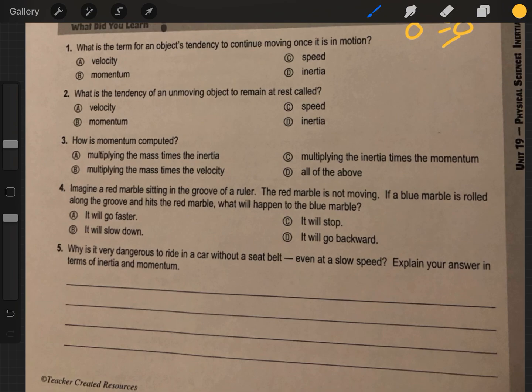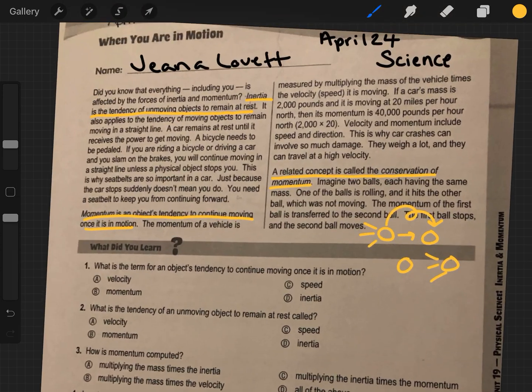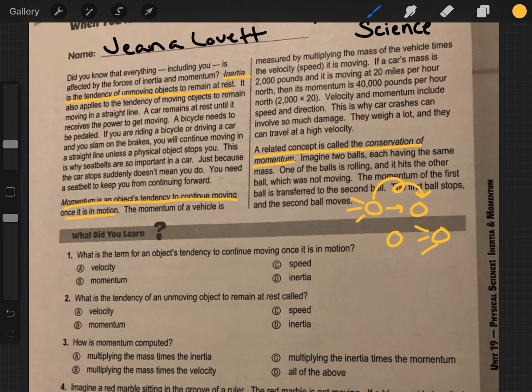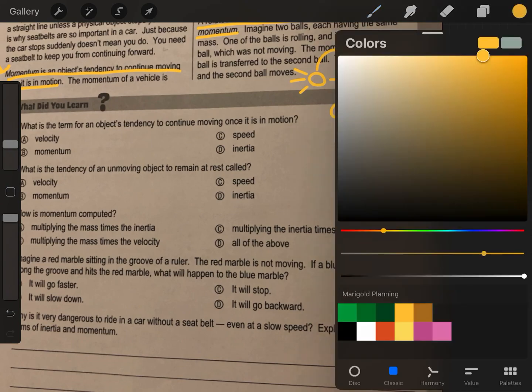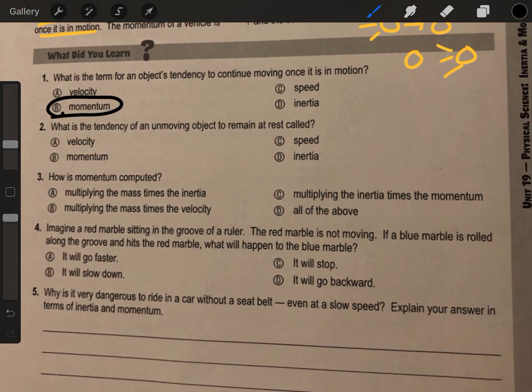Let's move on to our questions. What did we learn? Number 1, what is the term for an object's tendency to continue moving once it is in motion? I already have highlighted our vocab terms. Yay. So let's look. Momentum is an object's tendency to continue moving once it is in motion. So, bing, bing, boom. We know our answer for number 1 is B.